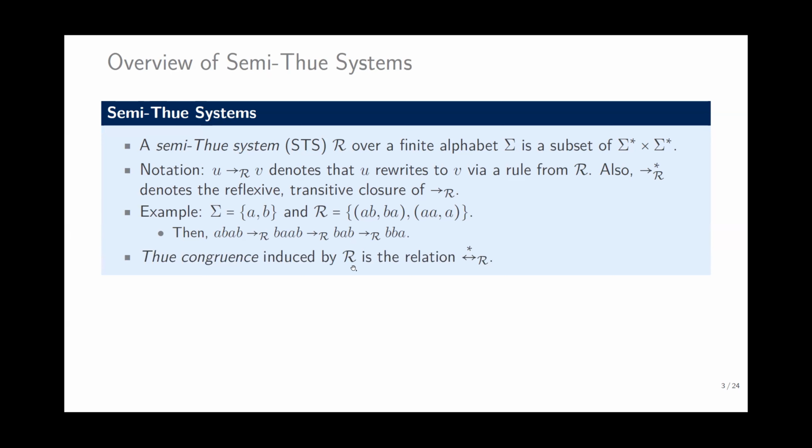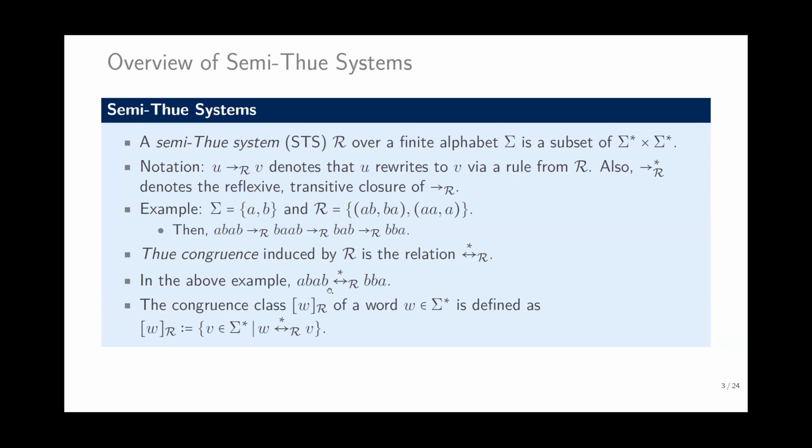The Thue congruence induced by R is the symmetric, reflexive, and transitive closure of the rewrite relation R. So in the above example, ABAB and BBA are convertible using this Semi-Thue system R. Basically, in Semi-Thue systems, if there is a match of the left-hand side, we can just rewrite it to the right-hand side of the rule.